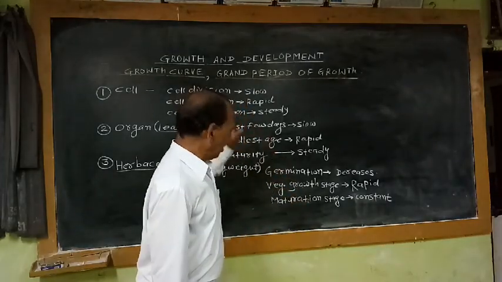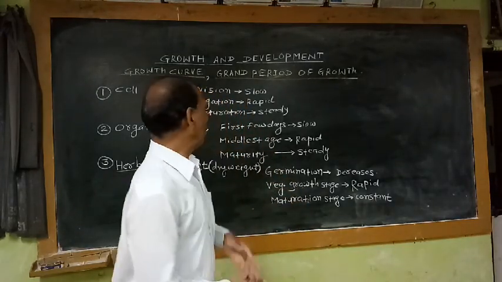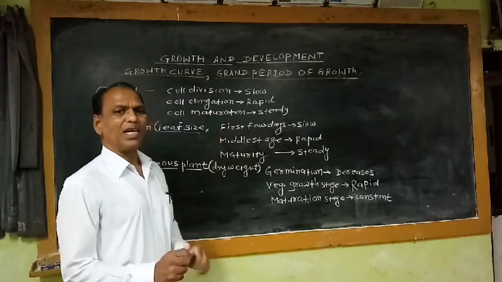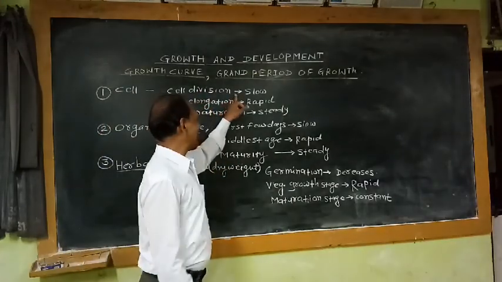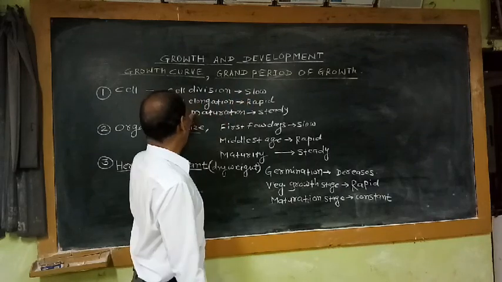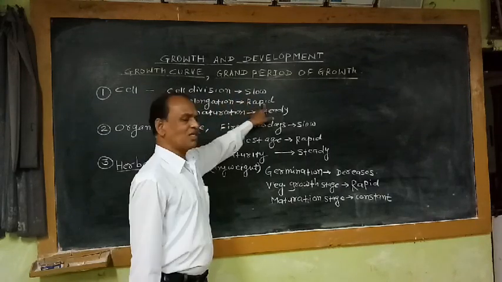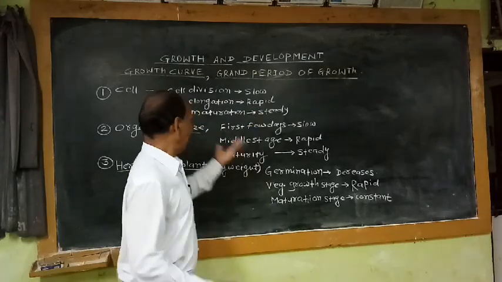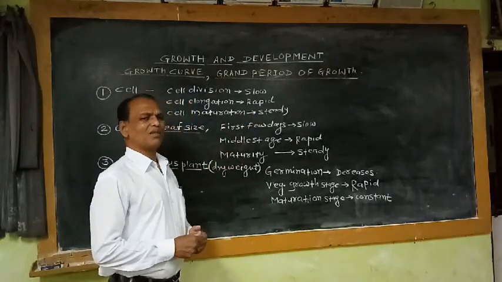That means if we observe the growth rate of a single cell, it shows 3 different phases and the growth rate is not uniform. In the initial stage, growth rate is slow. In the second stage, the cell elongation stage, growth rate is rapid. In the cell maturation stage, growth rate is steady. In another example also, the same case is observed.